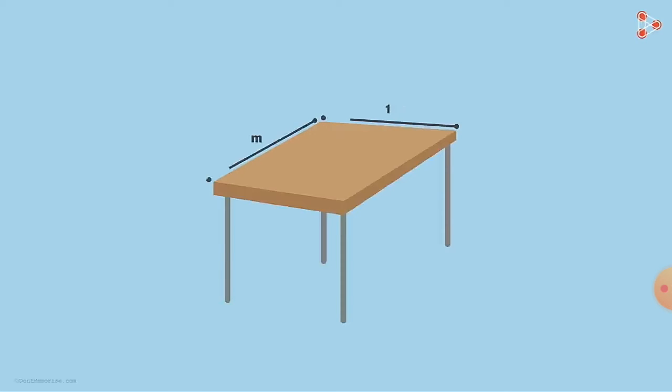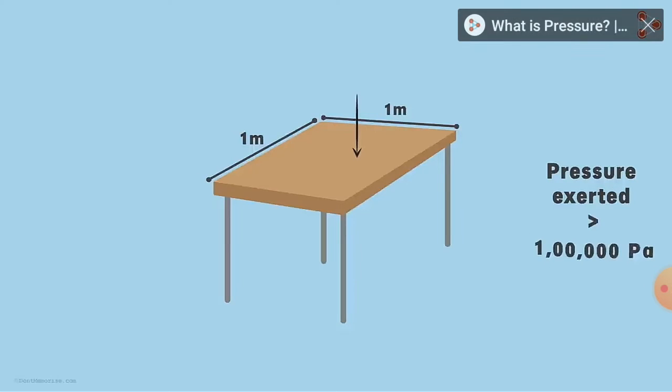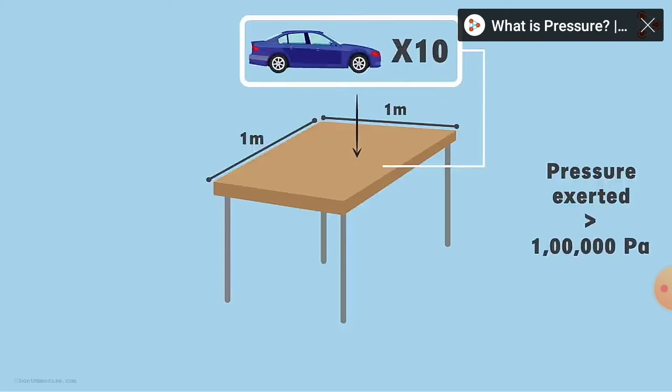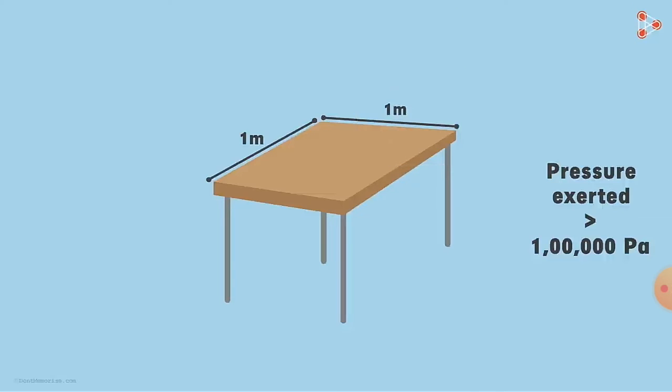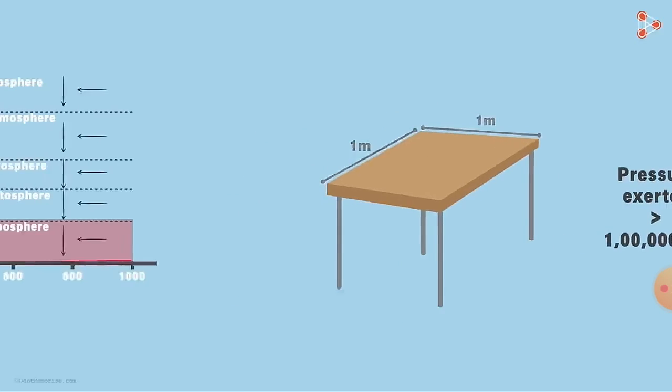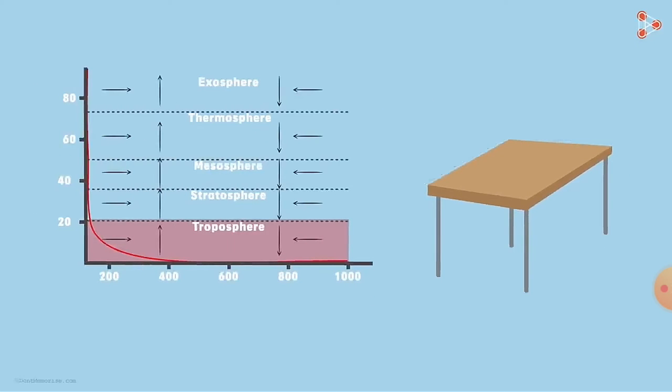Now see this example. We put this table here. On this table the force is acting under such a heavy pressure. At sea level the atmospheric pressure is about 101 times 10 to the power 3 pascal. Here at the top of the table the atmospheric pressure is acting. Under such heavy pressure, why doesn't the table top crumble down? Why does it not crumble?